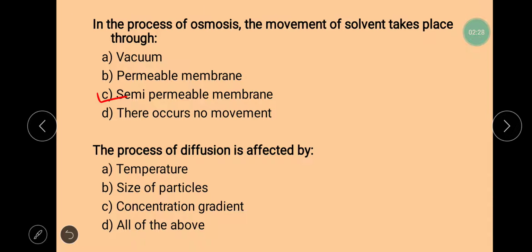Next question is, the process of diffusion is affected by. The options given to you are temperature, size of the particles, concentration gradient, or all of the above. So all these factors affect the process of diffusion. Whenever temperature is high, the rate of diffusion will also become high. And size of the particles also affects diffusion, because bigger particles will take more time to move and smaller particles will move fast. And the higher the concentration gradient, the higher will be the rate of diffusion. So all these factors affect the process of diffusion.